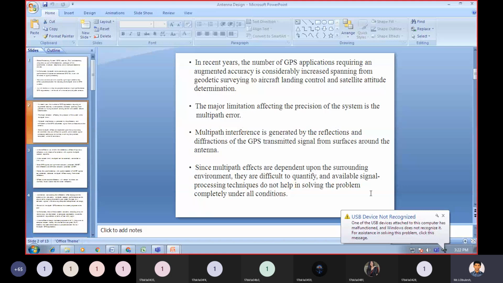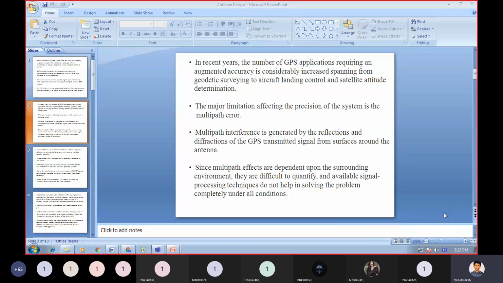The multipath interference is generated by the reflections and diffractions of the GPS transmitted signal from surfaces around the antenna.